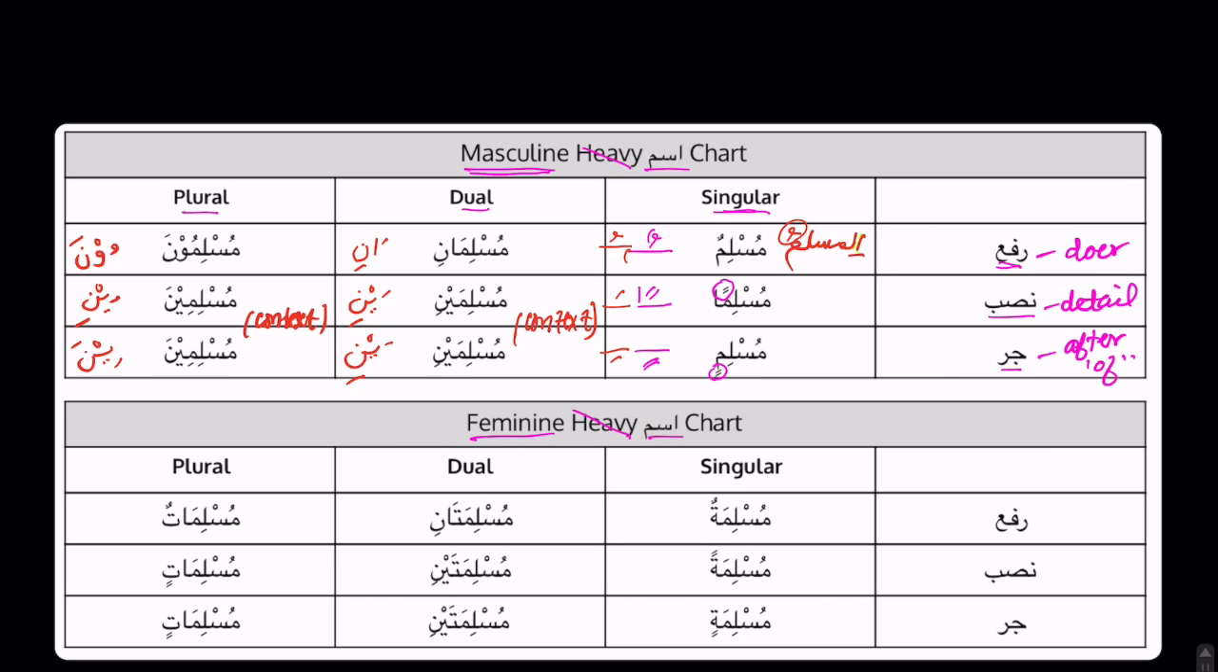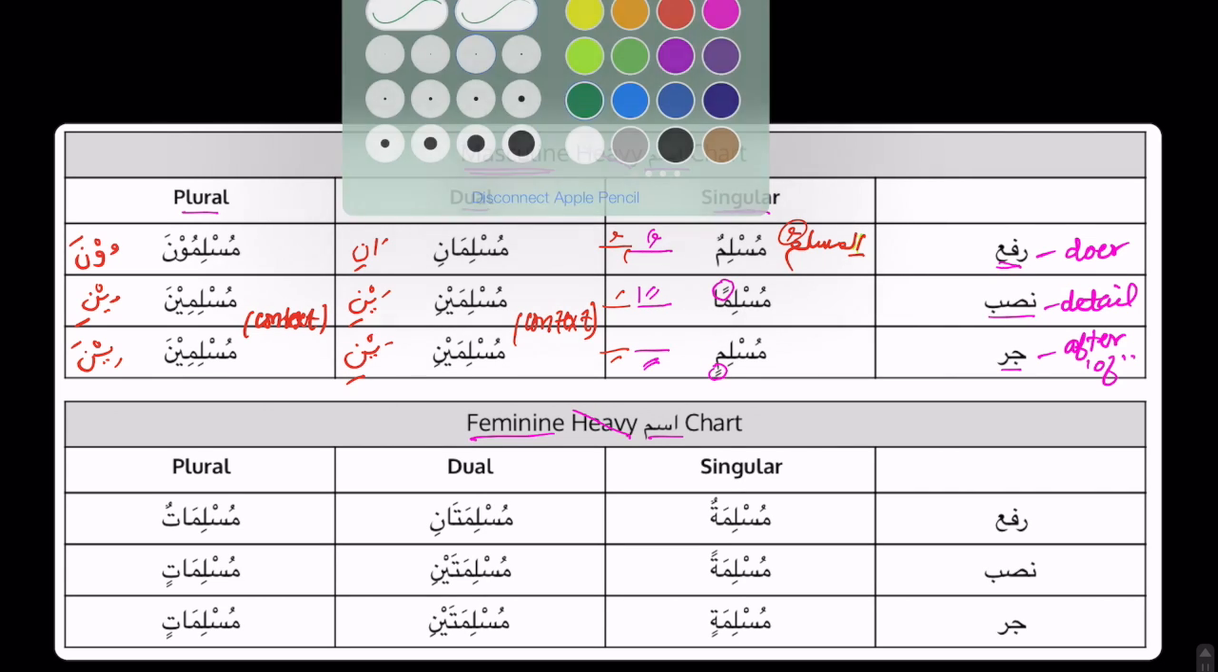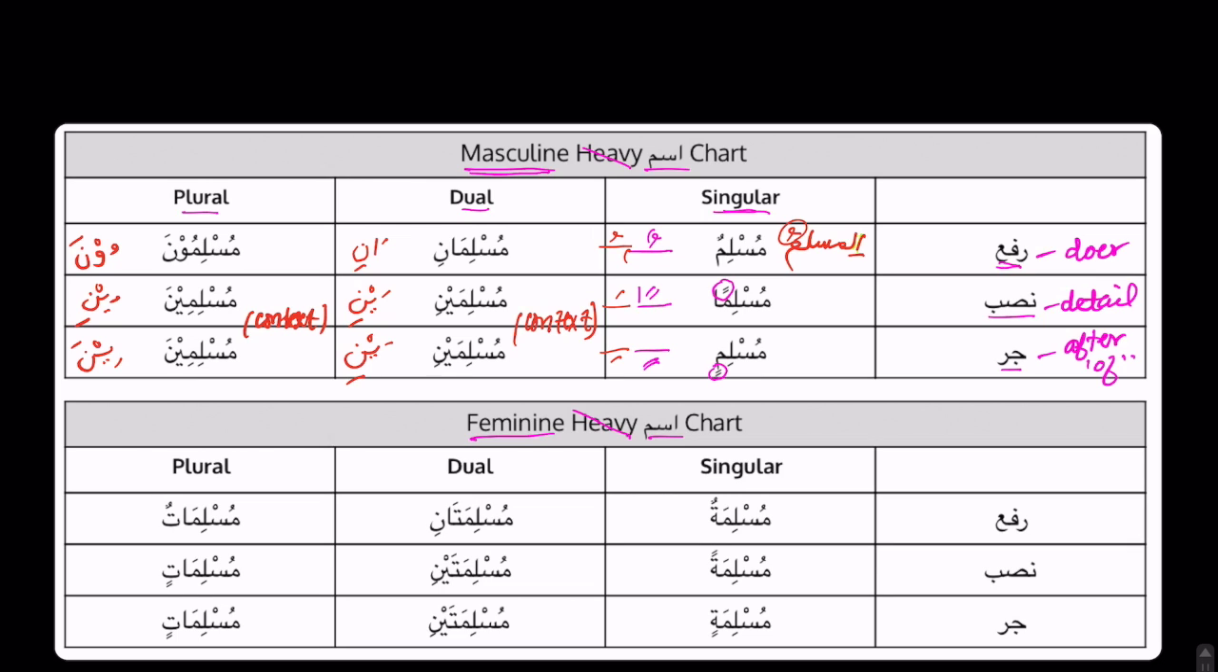Okay, very good. Let's move on to the feminine chart. The feminine chart is very, very similar to the masculine chart. It just has a few added letters, and the plural is a bit different. Okay, let's look at singular. Muslimatun. Again, the same. The dhamma is what's telling us it's in rafa. We just have the added ta marbuta here telling us that this is now feminine. So this is what is differentiating the feminine and the masculine. But the thing that's giving away rafa is the dhamma.